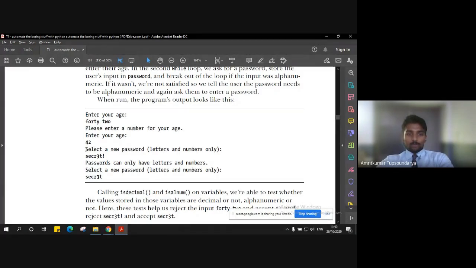And prompts the user to select a password with letters and numbers in it. Then when the user enters something which is neither a number nor a letter, for example an exclamation mark, it again shows that passwords can only have letters and numbers. And when the user enters it correctly, that password will be accepted.